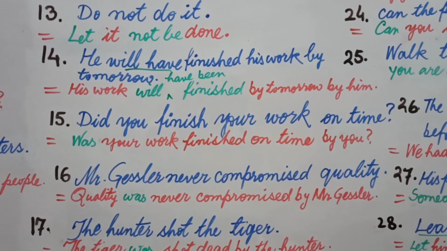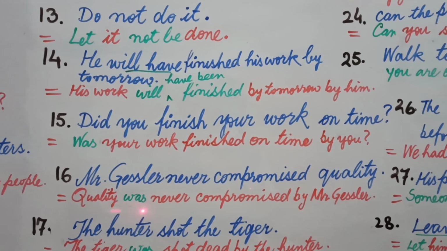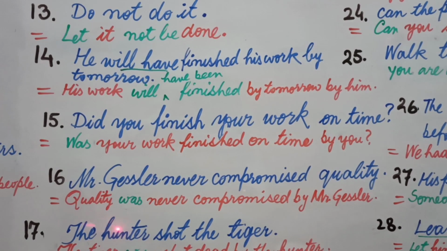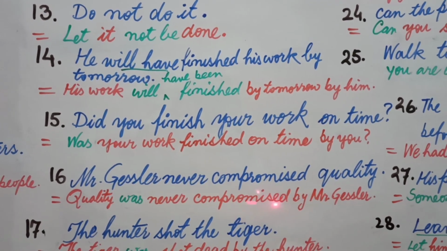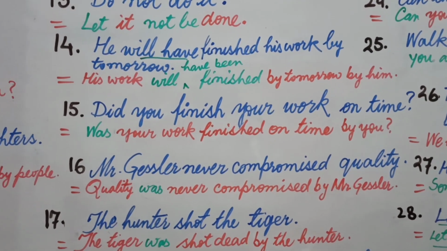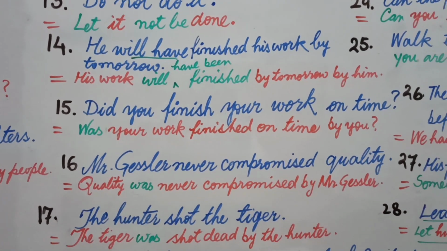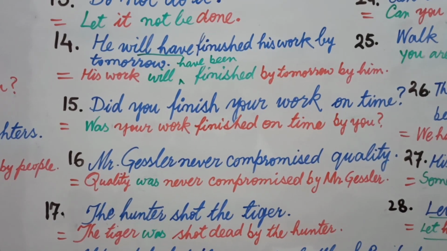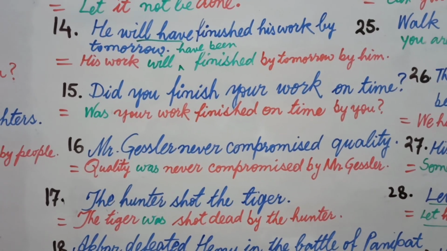Mr. Gessler never compromised. Compromised is a second form, and because of being second form, we will write was as a helping verb of it in the passive voice. Now the answer is: quality was never compromised by Mr. Gessler. It's a very simple structure of passive voice, and I think you have transformed many active voice sentences into passive voice. Now let's see example number 17.